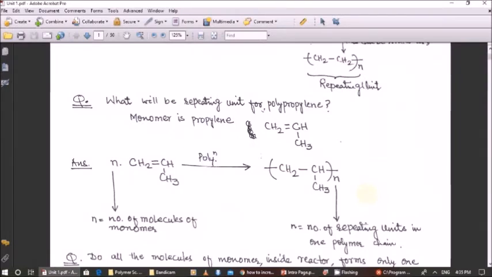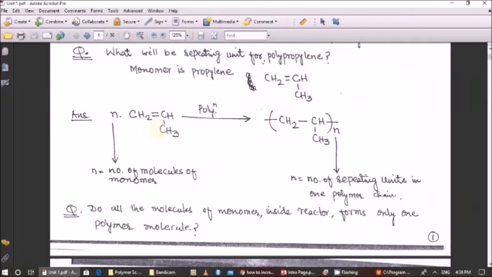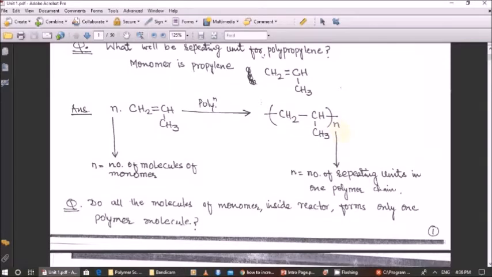what will be the repeating unit for polypropylene? Again, you know polypropylene is made by the polymerization of propylene gas, and the structure of propylene gas is CH2 double bond CH3. When it undergoes a polymerization reaction, it will form polypropylene. And here, instead of writing the whole structure of the polymer, you can write the repeating unit inside the bracket and write subscript n, where n is the number of repeating units, correct?